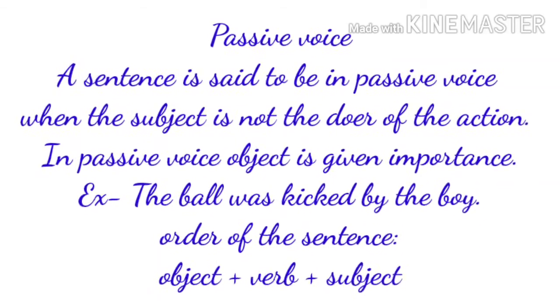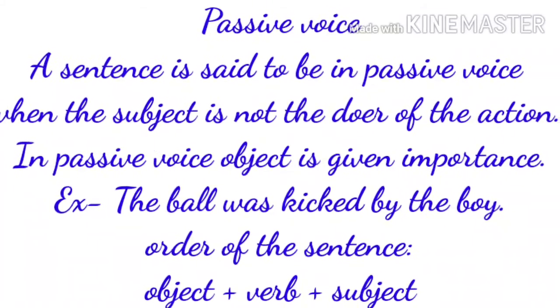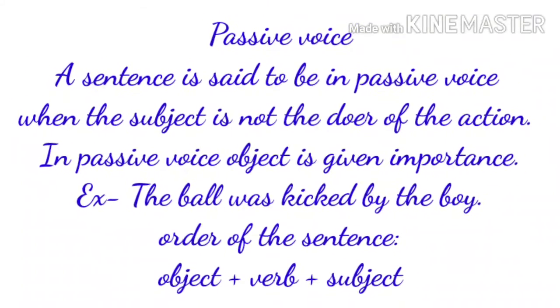What is passive voice? A sentence is said to be in passive voice when the subject is not the doer of the action. In passive voice, object is given importance. For example, the ball was kicked by the boy. Here the order of the sentence is object plus verb plus subject. Here the subject takes the place of object and object takes the place of the subject.